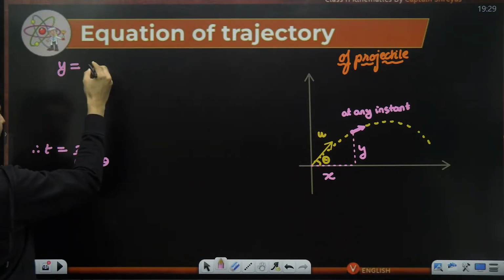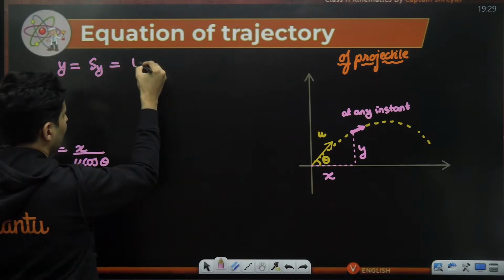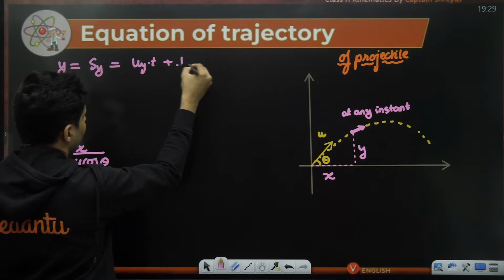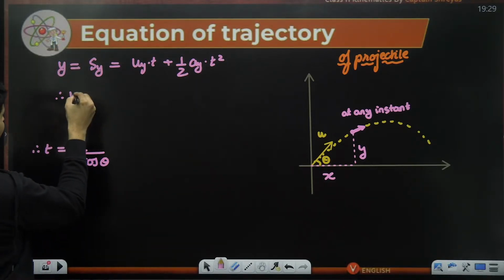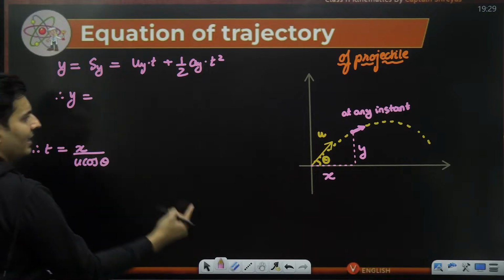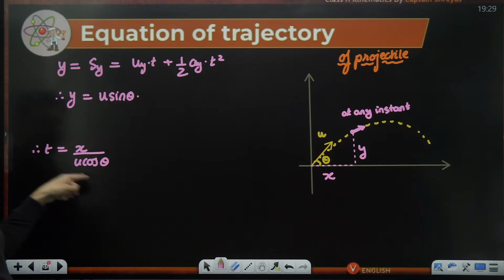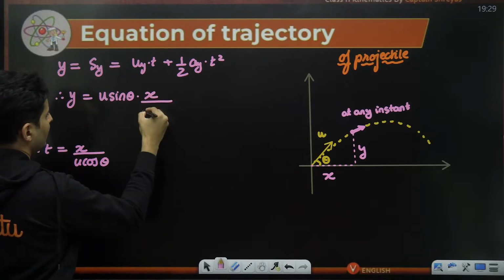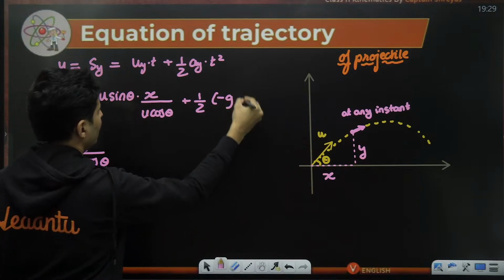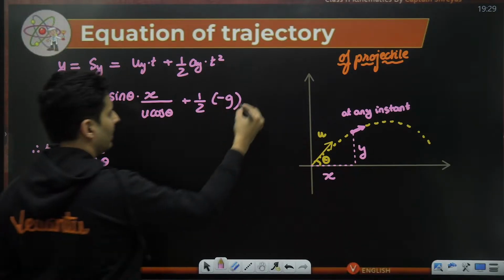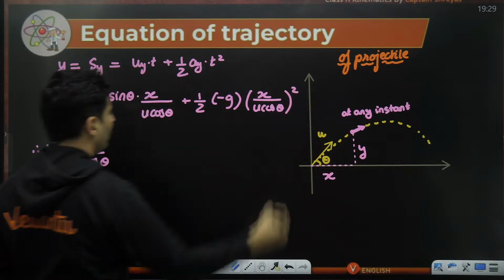y is the displacement in the y direction, which is initial velocity into time plus half into acceleration into time square. Therefore, y will be equal to uy, initial velocity in the y direction, which is u sine theta, instead of time put x by u cos theta, plus acceleration is negative g, time square, so x by u cos theta whole square.